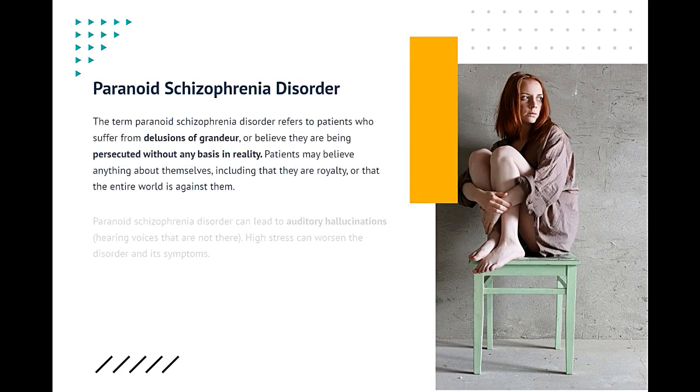Paranoid schizophrenia disorder. The term paranoid schizophrenia disorder refers to patients who suffer from delusions of grandeur, or believe they are being persecuted without any basis in reality. Patients may believe anything about themselves, including that they are royalty, or that the entire world is against them. Paranoid schizophrenia disorder can lead to auditory hallucinations, hearing voices that are not there. High stress can worsen the disorder and its symptoms.